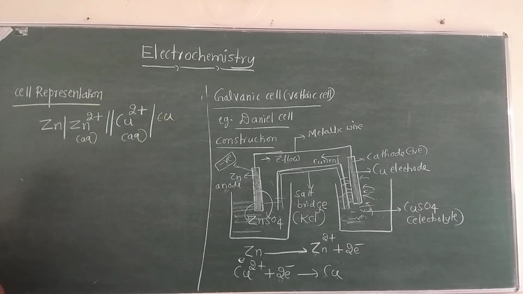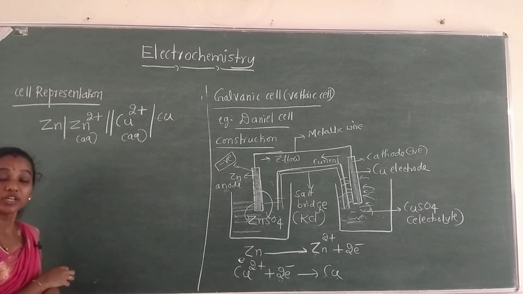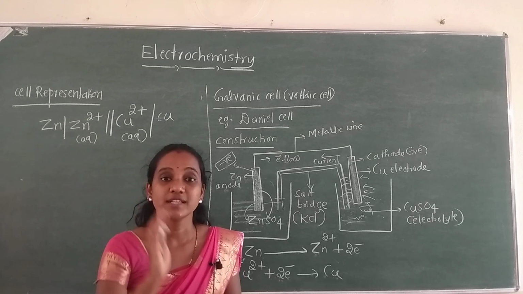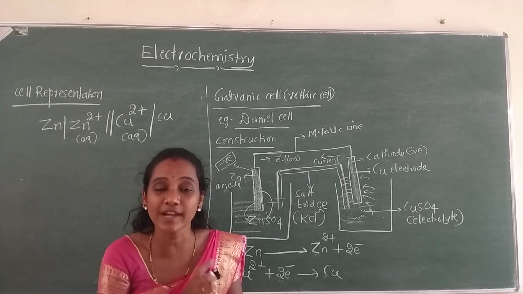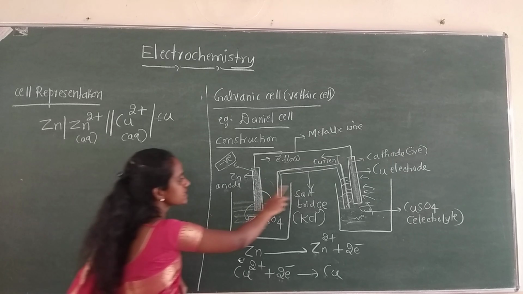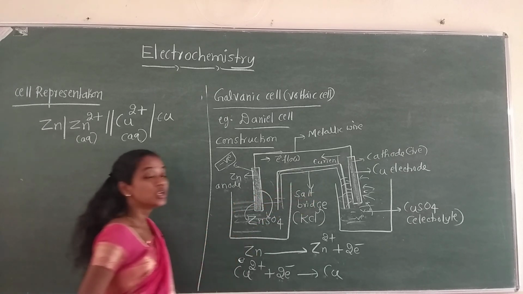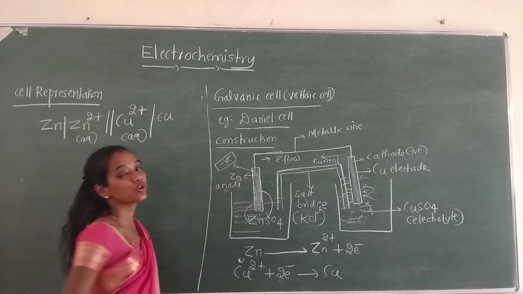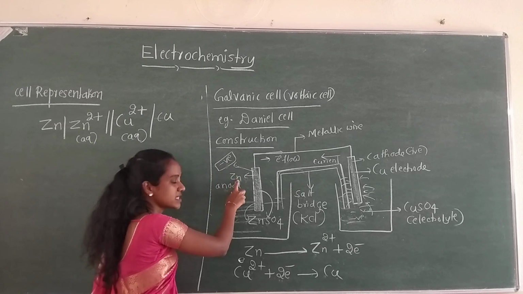So this is the representation of a Daniell cell. Here on the left hand side I have written Zn vertical line Zn2+. One thing you remember: while representing any cell symbolically, the negative electrode should always be written on the left hand side first. In a Daniell cell we have a zinc electrode and a copper electrode. Which is the negative electrode? Zinc, because oxidation occurs at that electrode. So the negative electrode is zinc here.